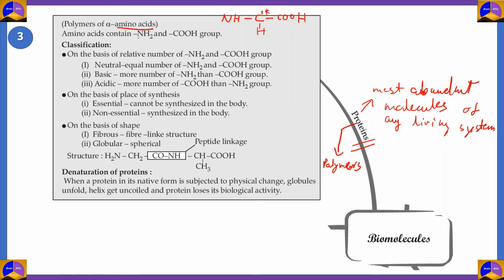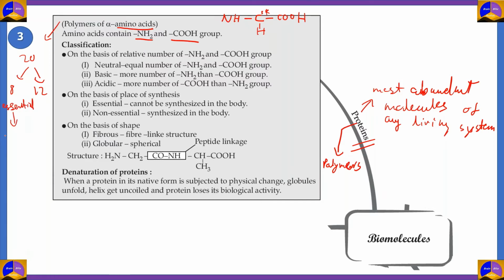The particular thing about amino acids is that they contain an amine group and also a carboxyl group together. Now these monomers called amino acids are very limited. There are only 20 amino acids which are found in nature. Among these 20, they are classified into 8 and 12. 8 are essential to humans.